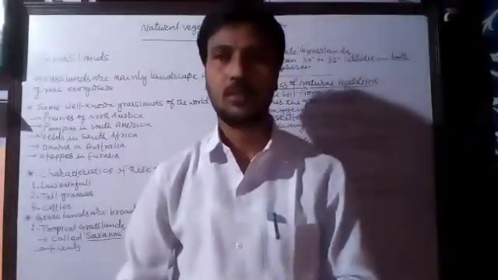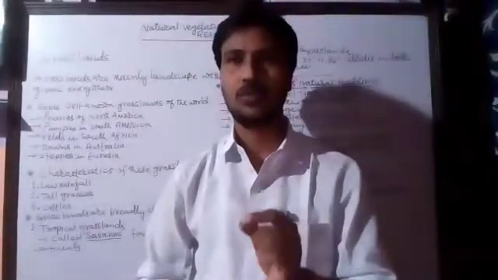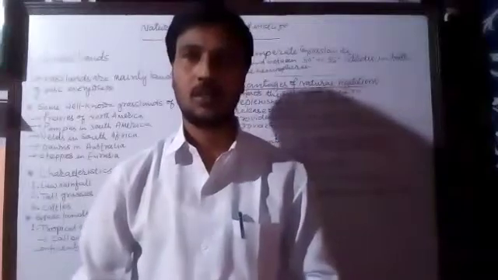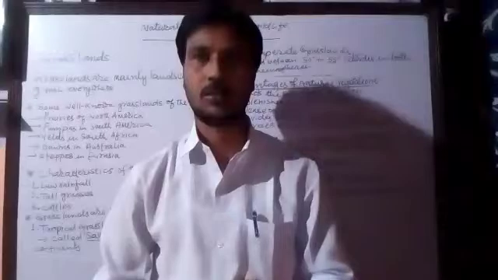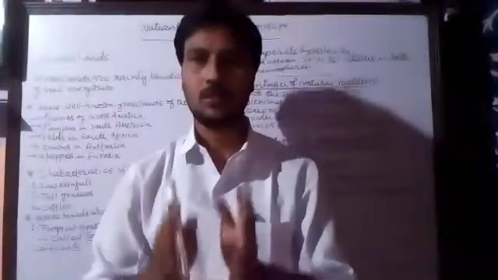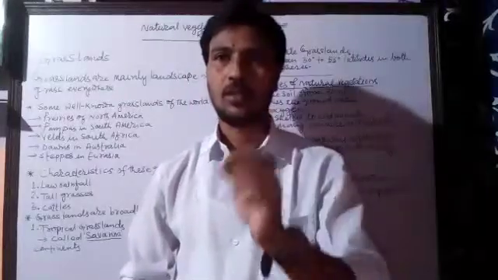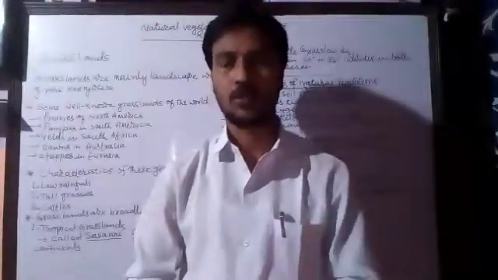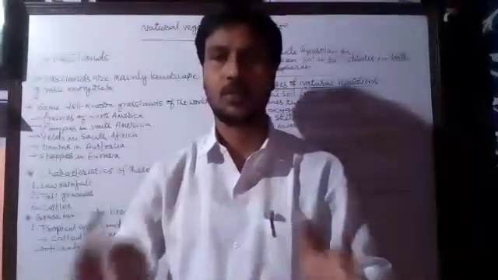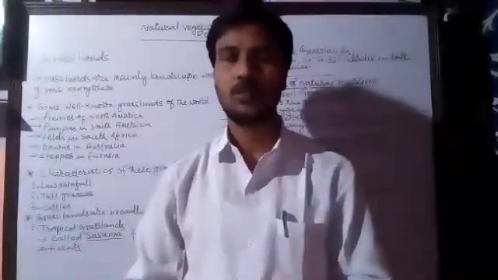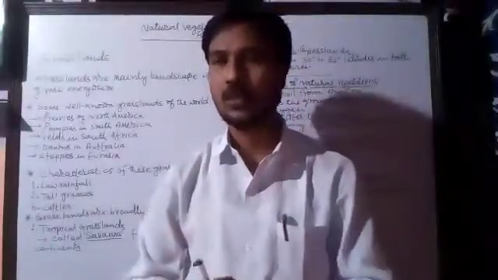We have been studying about the natural vegetation and wildlife resources. In the previous class I told you about the natural vegetation, which includes the forest, the grasslands and the shrubs. All together, the forest, grasslands and shrubs are known as the natural vegetation that grows naturally. I also told you about the distribution of natural vegetation in different parts of the earth, and about the different types of forests we find on this earth.